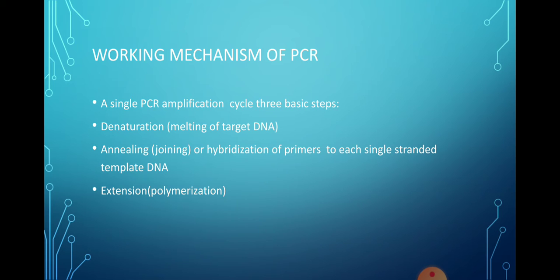Second step is called annealing. Annealing means joining, or hybridization, or to hybridize. In the annealing process, the two short nucleotide sequences that we call the primers are added to each of the single stranded template DNA at the 3' end of the template, and this process preferably requires lower temperature.